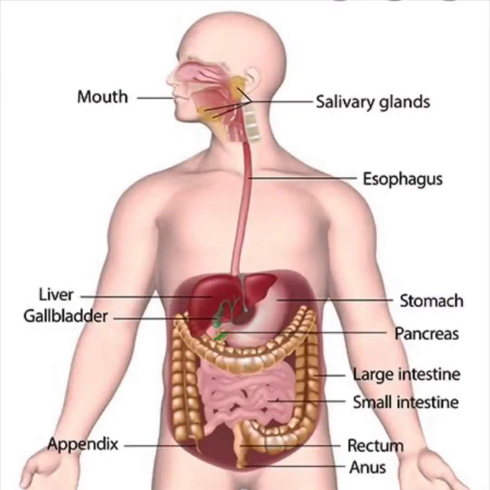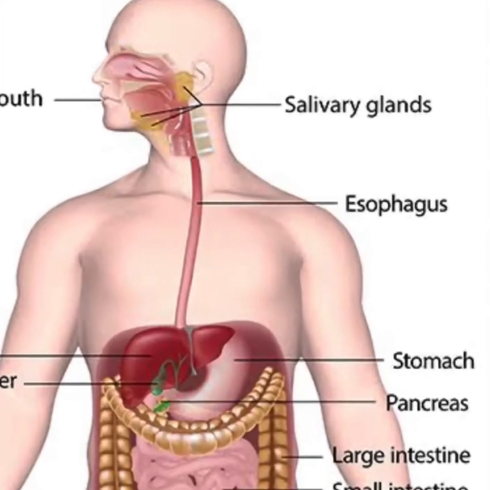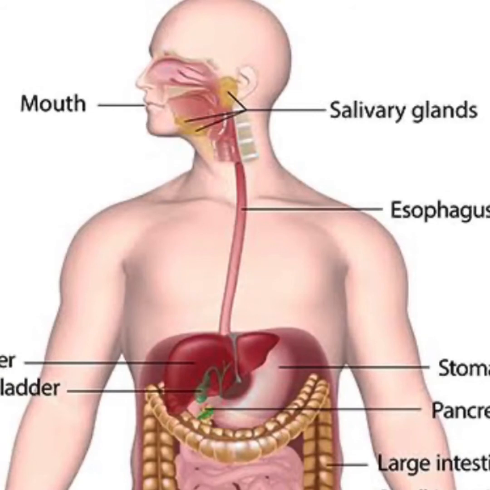The first part of the alimentary canal is the mouth or oral cavity. Food starts its journey from the mouth or the oral cavity. There are many other organs that contribute to the digestion process, including teeth, salivary glands, and tongue. Teeth are designed for grinding food particles into small pieces and are moistened with saliva, which is secreted by the salivary glands before the tongue pushes the food into the pharynx.